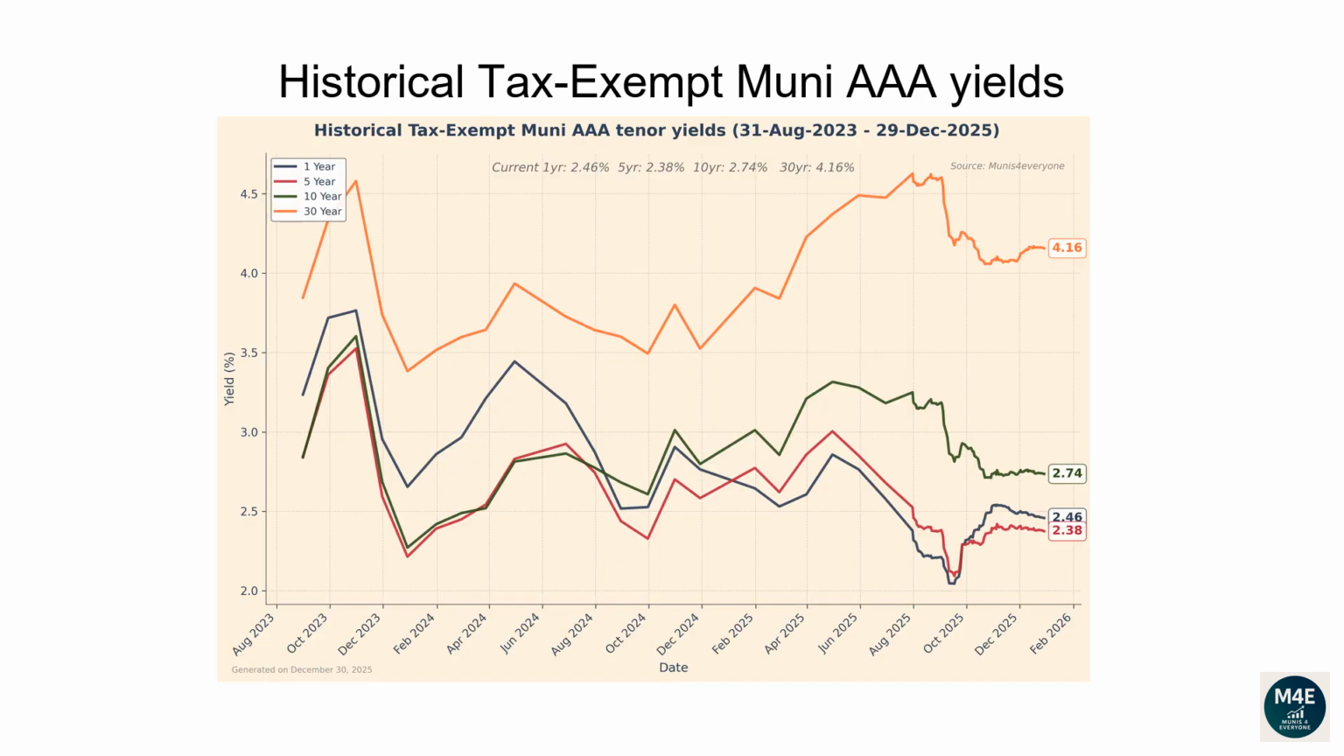This line plot and the next plot show how each tenor of the Muni yield curve has changed over time. From the 31st of August 2023 to the 29th of December 2025, the 1-year yield has dropped from 3.24 to 2.46. The 5-year yield has dropped from 2.85 to 2.38. The 10-year yield has dropped from 2.84 to 2.74. The 30-year yield has increased from 3.85 to 4.16.